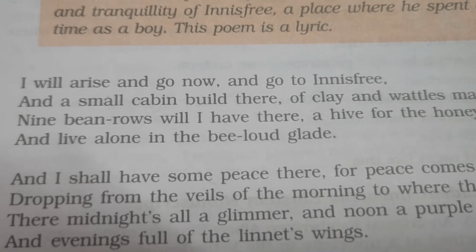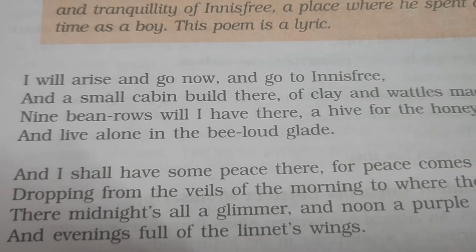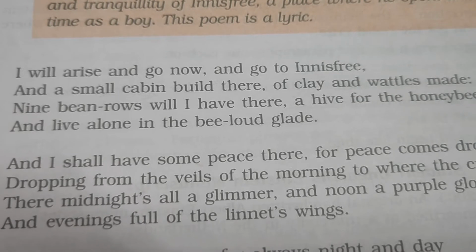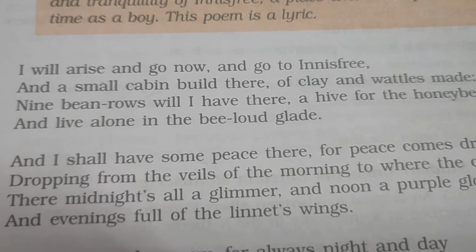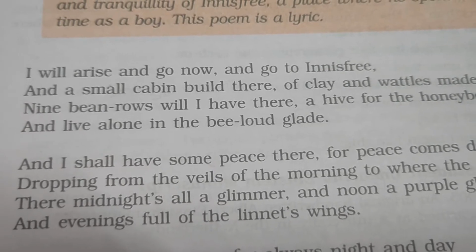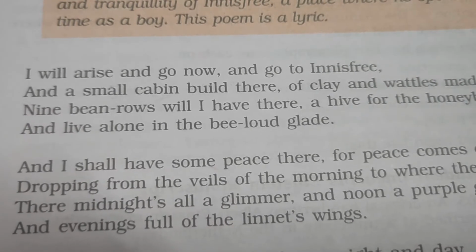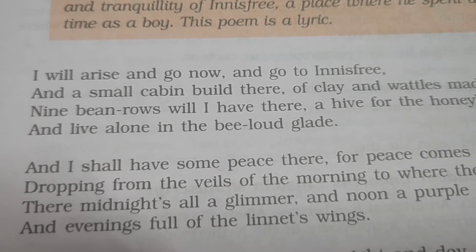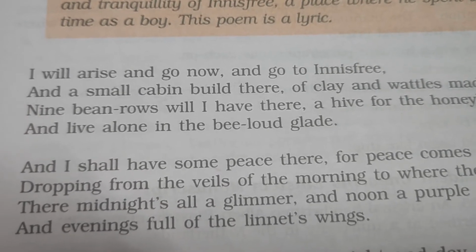Nine bean rows will I have there, a hive for the honey bee, and live alone in the bee-loud glade. So the poet also has some plan. He said that he will have nine bean rows there. Why bean rows? It has two purposes.